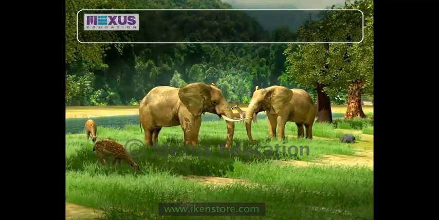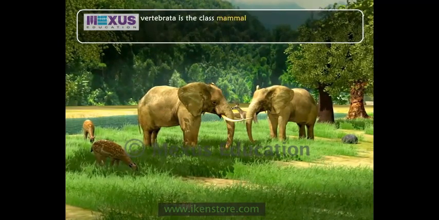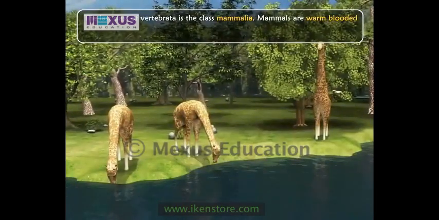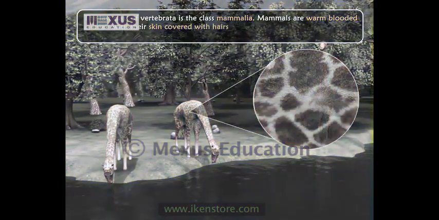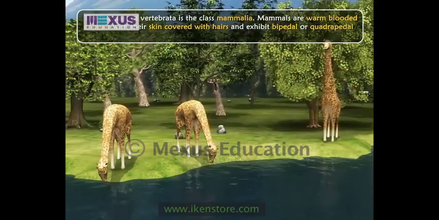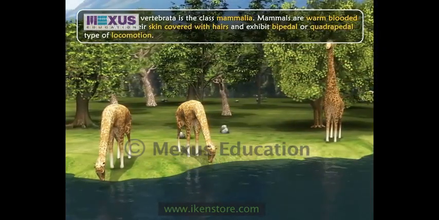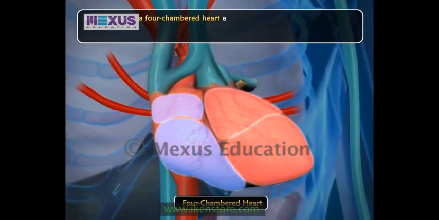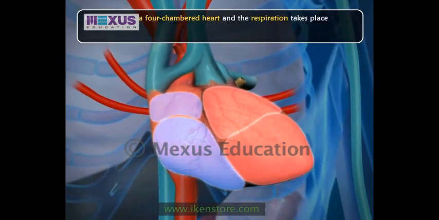The last class of Vertebrata is the class Mammalia. Mammals are warm-blooded animals with their skin covered with hair and exhibit bipedal or quadrupedal type of locomotion. Mammals have a four-chambered heart, and the respiration takes place through lungs.